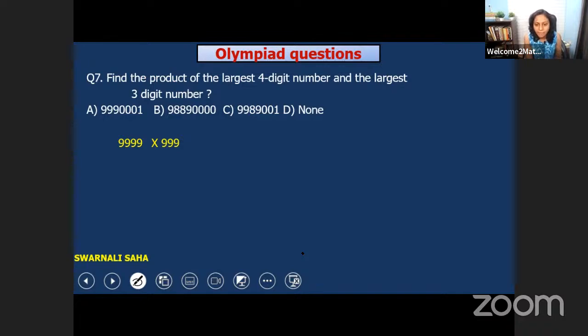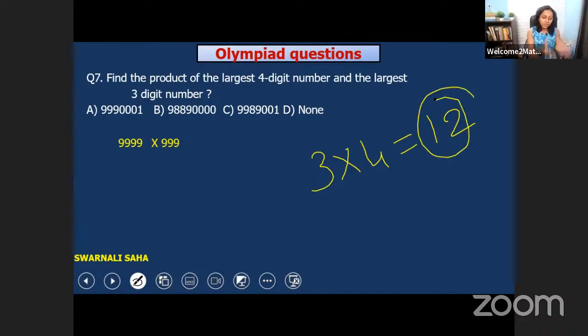Someone is asking, ma'am, I have a doubt in closure property. Okay. What doubt? Closure property is very easy. Just whenever it's closed, 3 into 4 is equal to 12. Whenever we multiply two numbers, we'll get a whole number as the answer. Then it is called closure property.